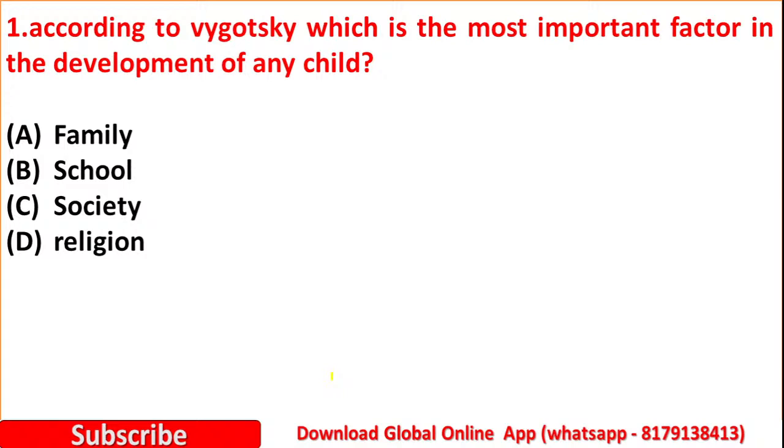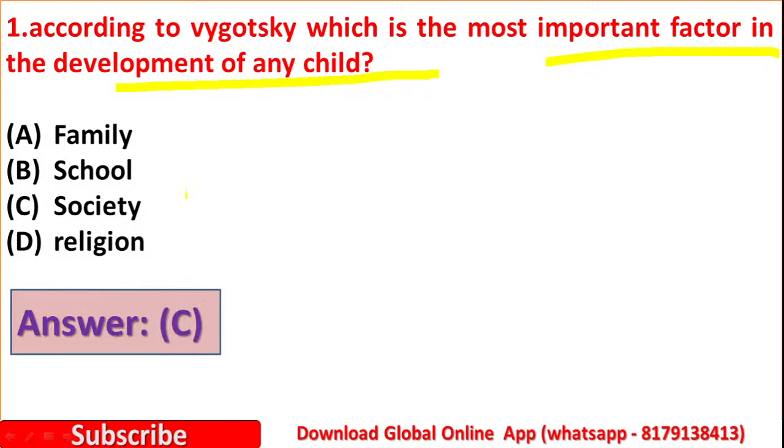According to Vygotsky, which is the most important factor in the development of any child? Option A, family. Option B, school. Option C, society. Option D, religion. So which one is the most important factor in the development of a child? So here the right answer is option C.